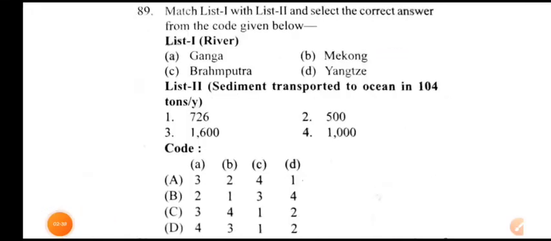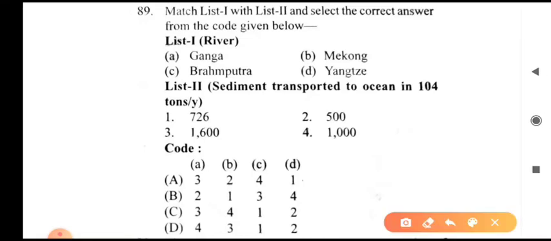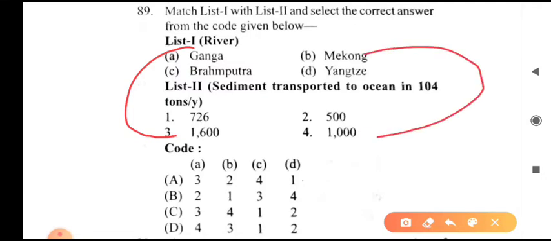Question number 89. Select the correct answer from the code. Here the rivers are given in list one, and second, sediment transported to the ocean in tons. So Ganga 1600 tons, Mekong 1000 tons, Brahmaputra 720 tons and Yangtze 500 tons. So option C is correct.